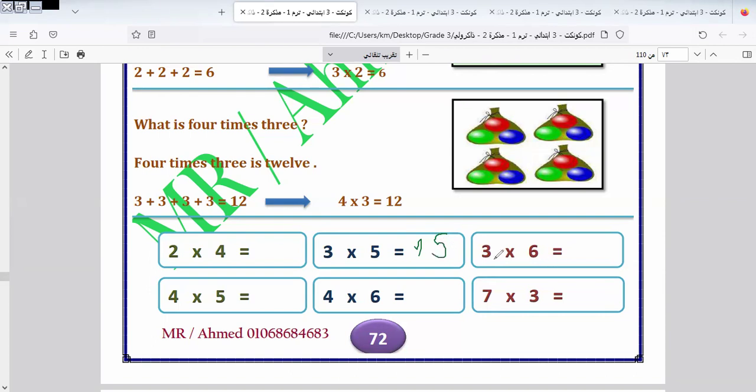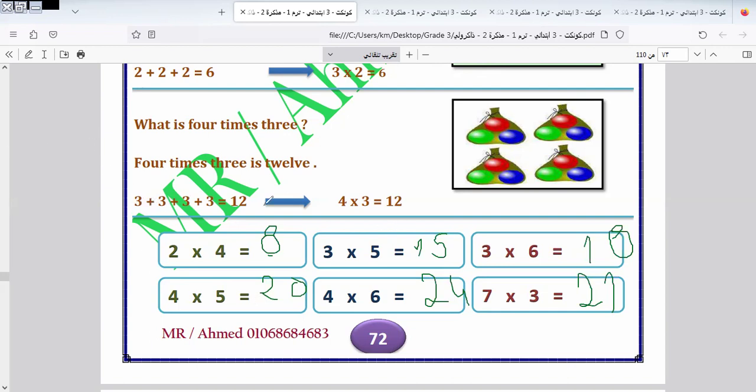Okay, here is 3 times 6. It would be 18. Here is 21. Okay, this is the timetable. If you keep the timetable, you can do it. Okay, here is 20 and here is 8. Here we have 24. You say, Miss Iman, you are keeping the timetable. You must keep it because it's not difficult to keep.